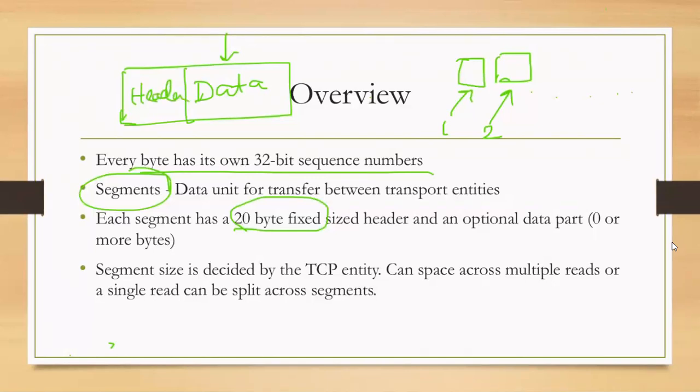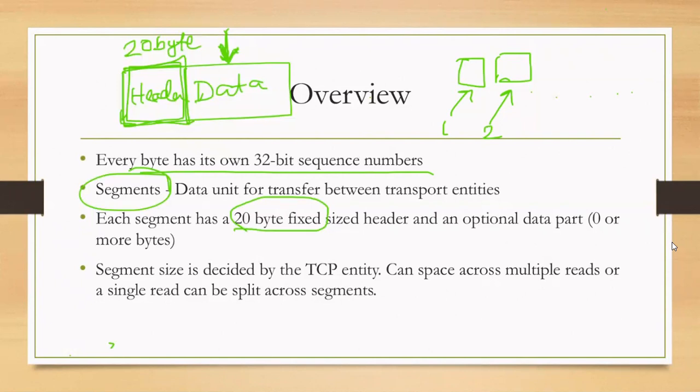So this data is coming from the application layer, and this header is added by the transport layer. So TCP also adds a 20-byte fixed size header. This header in TCP is 20 bytes.